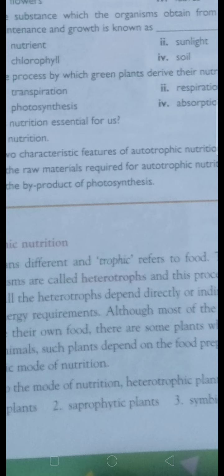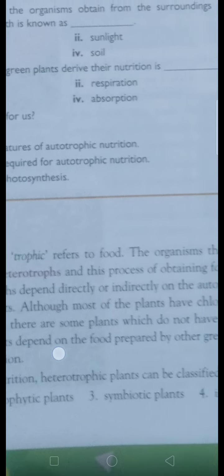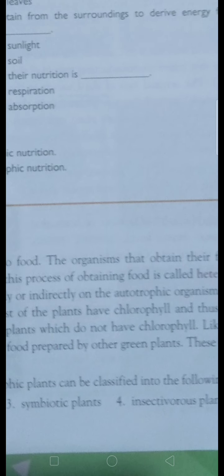There are some plants which cannot prepare their own food. Why? They don't have chlorophyll, and thus they cannot manufacture their own food. Such plants depend on the food prepared by other green plants.